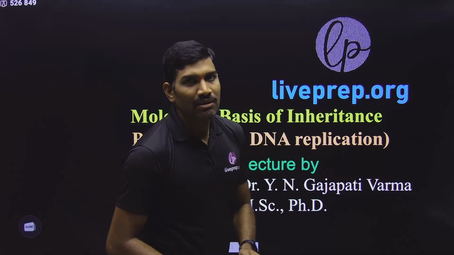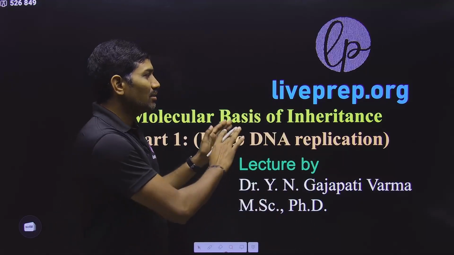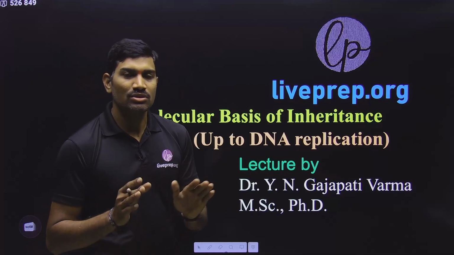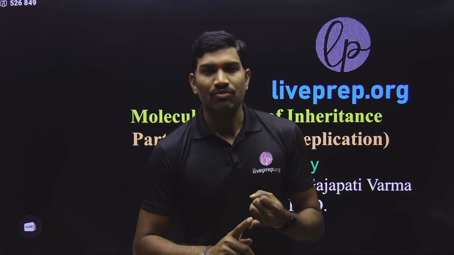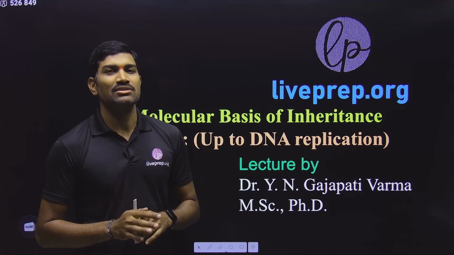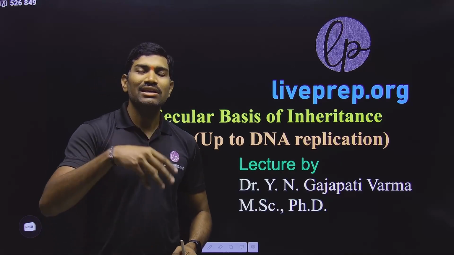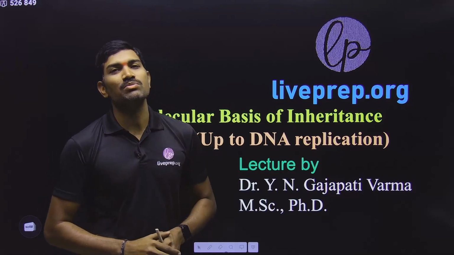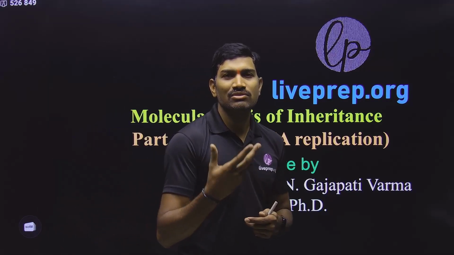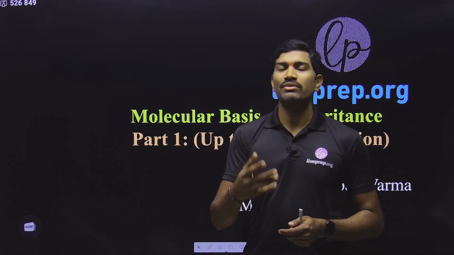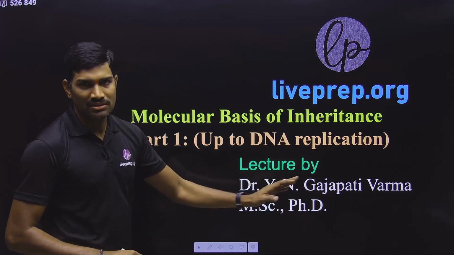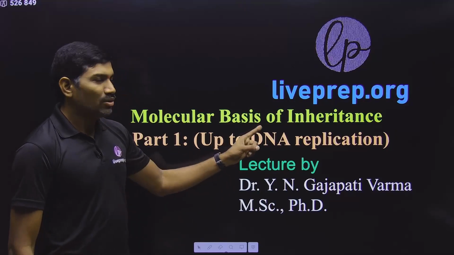One more thing: my suggestion is first watch the molecular basis of inheritance videos and then go with principles of inheritance and variation. So my suggested sequence is first go through molecular basis of inheritance and then principles of inheritance and variation, so that some concepts will be very easy to understand when we are going through principles of inheritance and variation. After completion of these genetics lectures, then you can go with biotechnology. This is the standard sequence, so that you can easily understand all these things. Clear? And now we are directly going with molecular basis of inheritance.